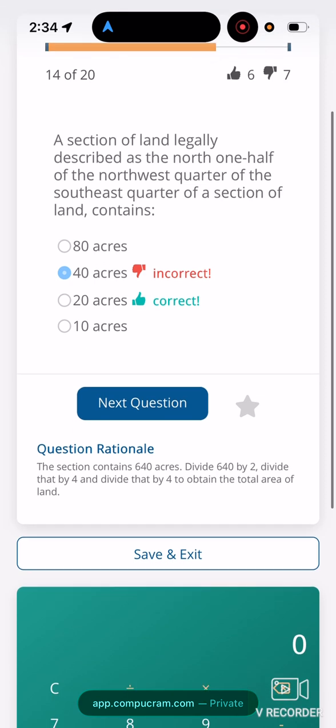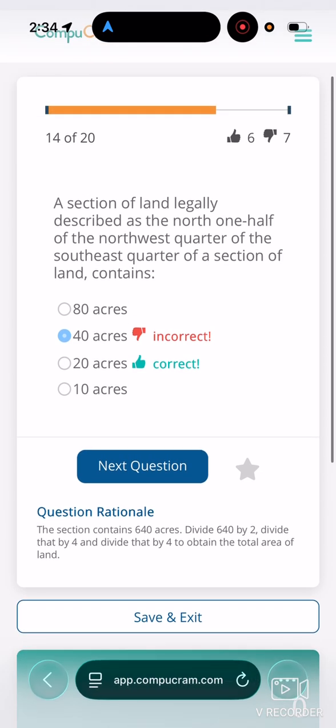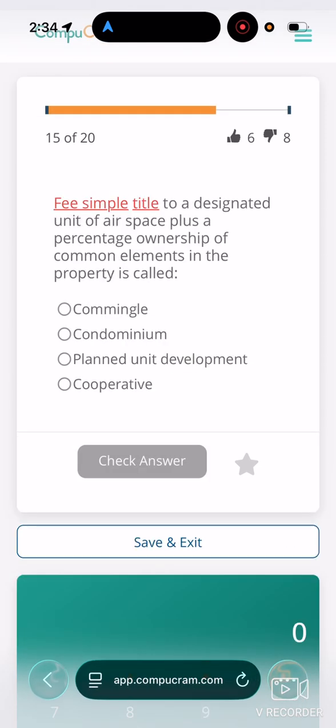All right, question rationale. The section contains 640 acres. Divide 640 by 2, divide that by 4, and divide that by 4 to obtain the total area of land. See, stuff like this shouldn't even be on the test. I know they said there's no more math on the California exam, and I didn't have to deal with any math as well. All right, 5 more questions after this one.